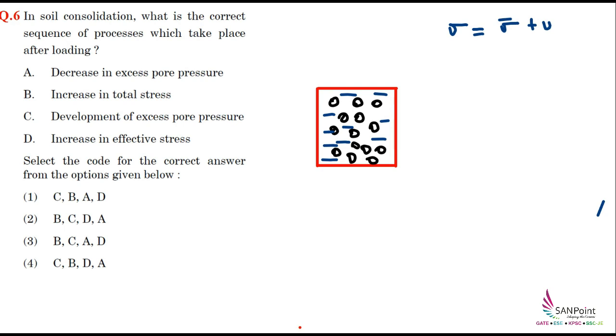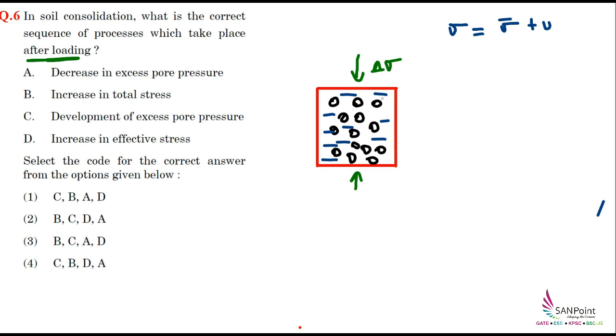Now what is happening here is we are increasing the load, or we are applying the load. So here suppose we are applying a load of delta sigma. Initially this additional load delta sigma will be taken care of by the water which is present.